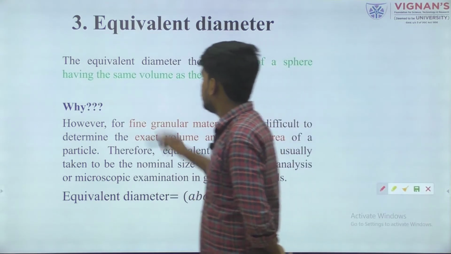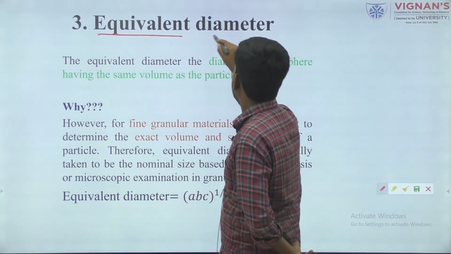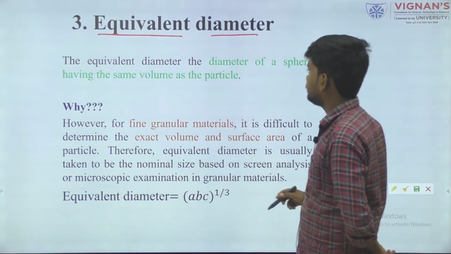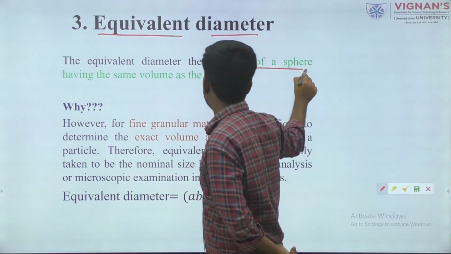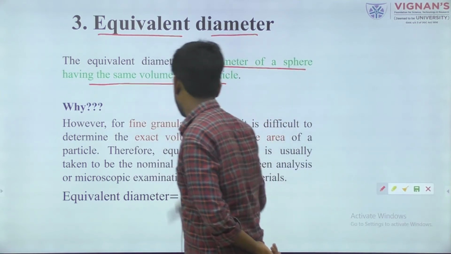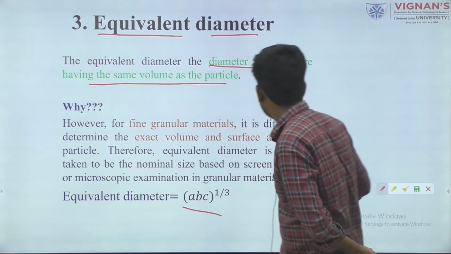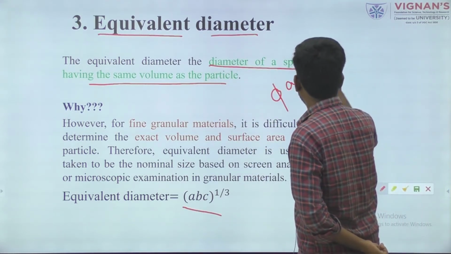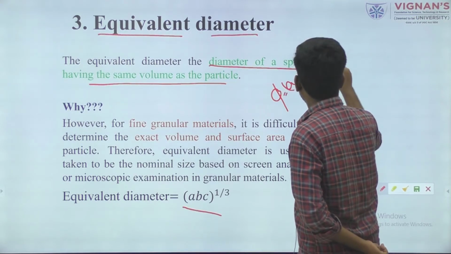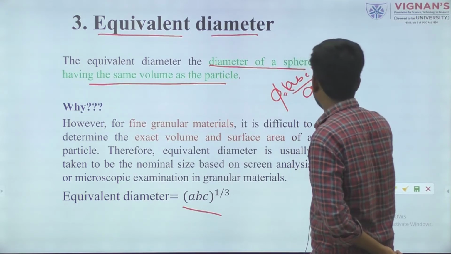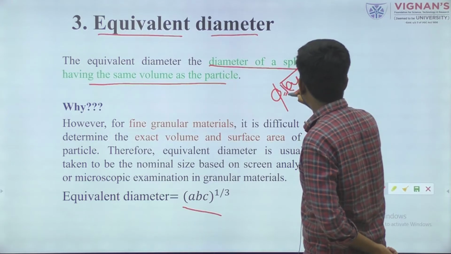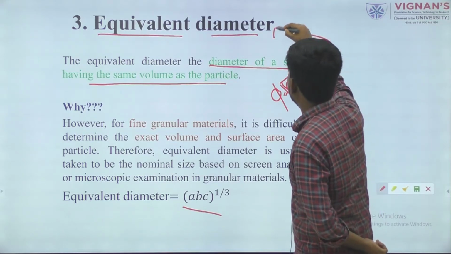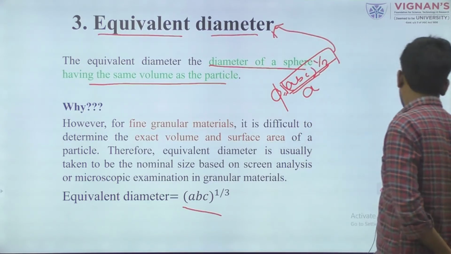Next is the equivalent diameter, which means the diameter of the sphere having the same volume as the particle. For sphericity we can define it as (ABC) to the power 1 by 3 by A. This upper portion is also known as the equivalent diameter.